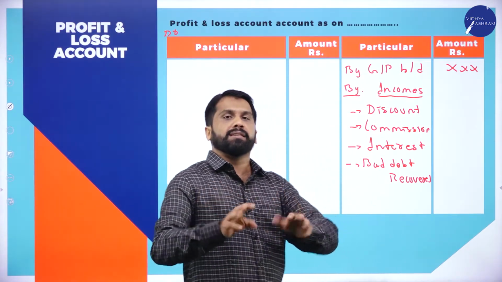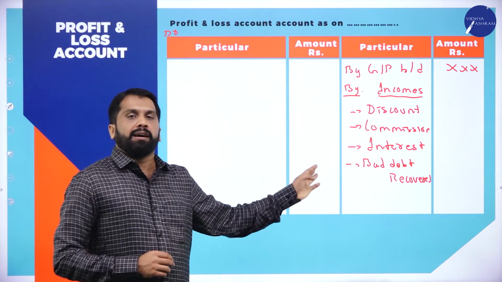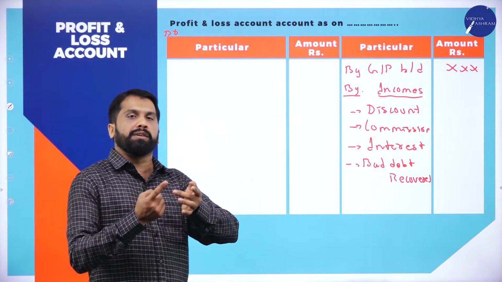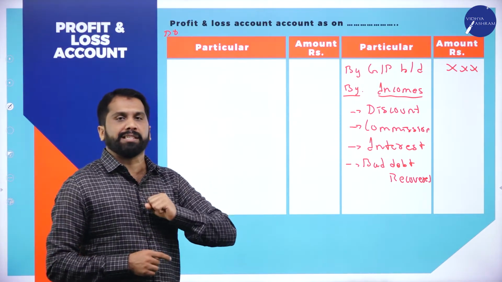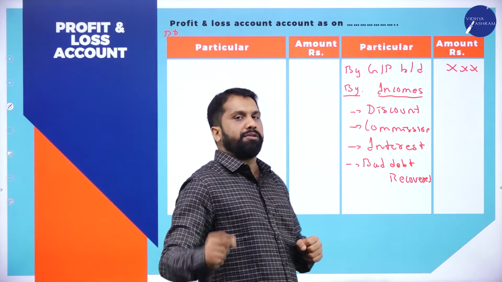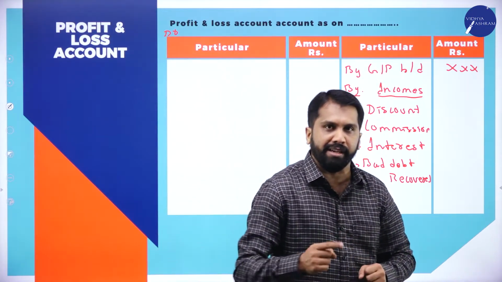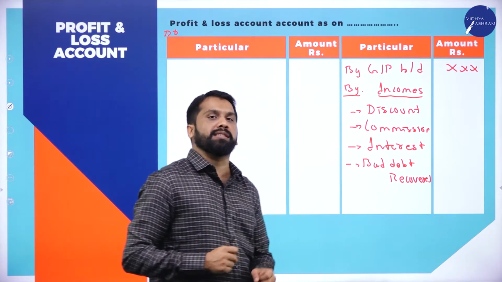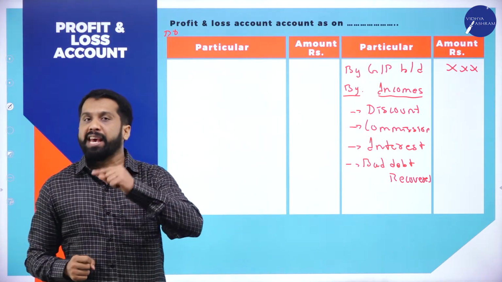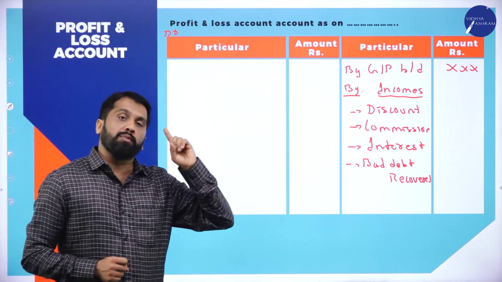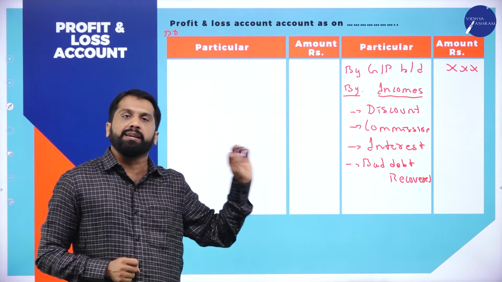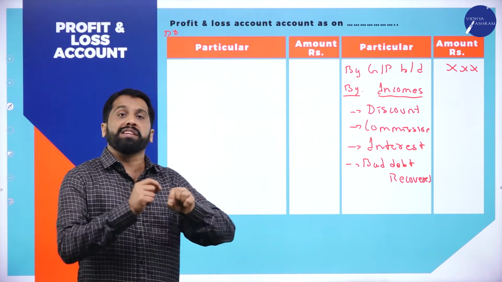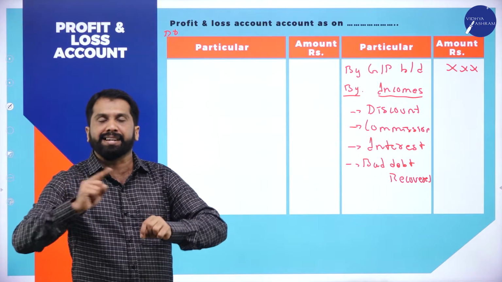So it is gone. September over, October over, November over. In the month of December, you came and you paid me that 5,000. What I thought in the month of September, it is gone. We call it bad debts.